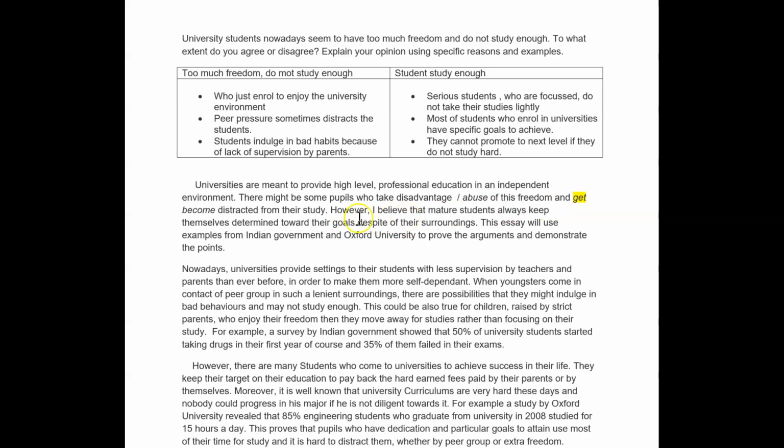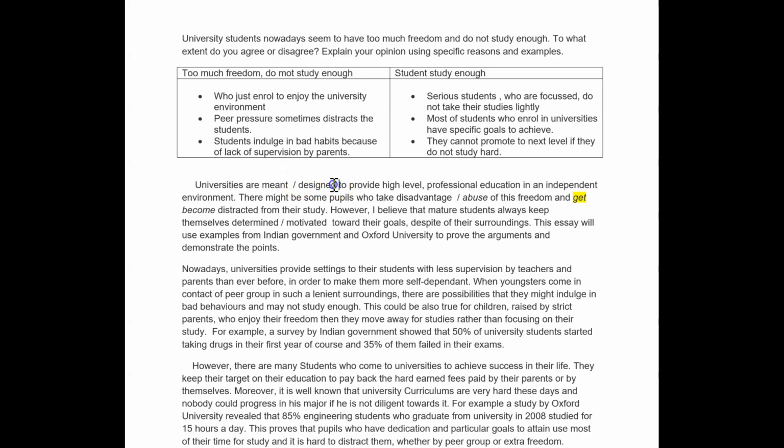However, I believe that mature students always keep themselves determined, keep themselves... you can't keep determined. You can keep motivated. Always keep motivated. You remain determined towards their goal, but that wouldn't work. You keep motivated towards their goal, comma, despite the surroundings. Are meant to, I would be designed to, or have been designed.